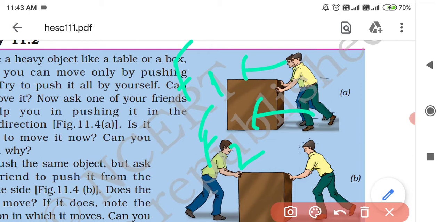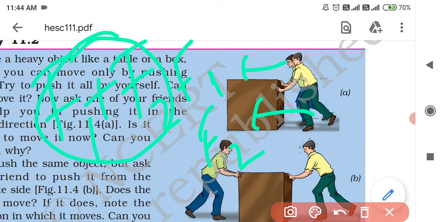This is because when the two men apply their forces of push together in the same direction, remember, the two forces will add up to provide a much bigger force, and this bigger force can move the heavy box very easily.